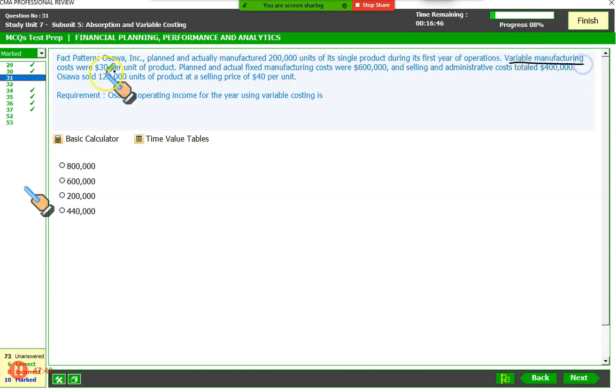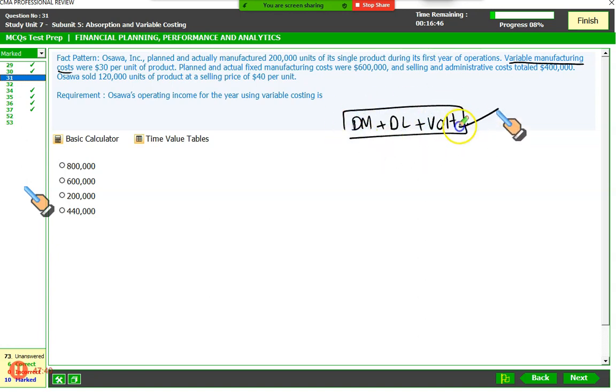Variable manufacturing cost, remember, gentlemen, is composed of 3 things: direct material plus direct labor plus variable overhead. This is sometimes collectively called variable manufacturing cost. Remember. So instead of giving DM, DL and VOH separately, he has given you a single number, 30.